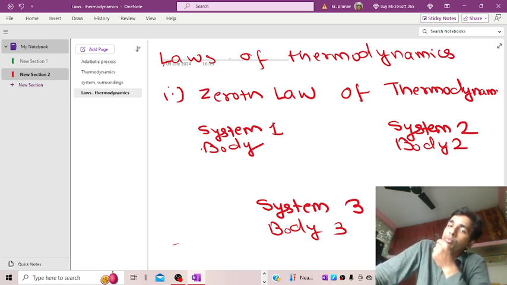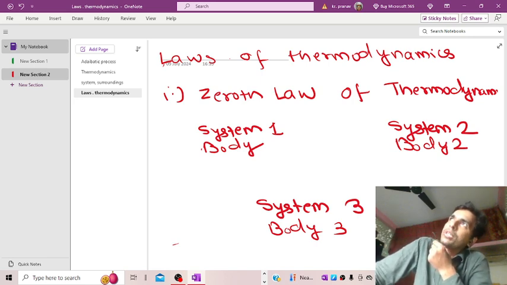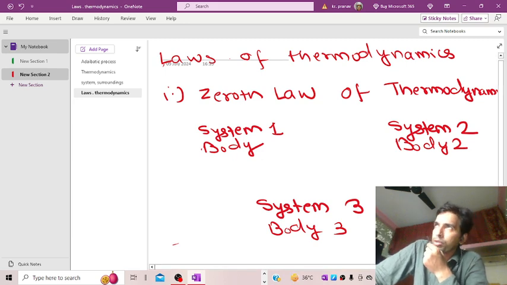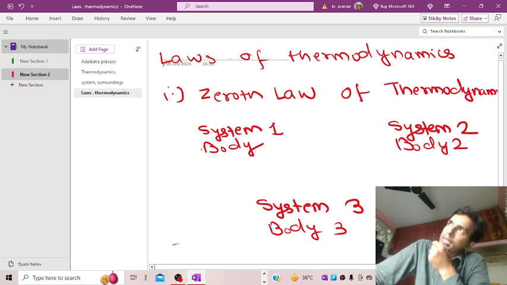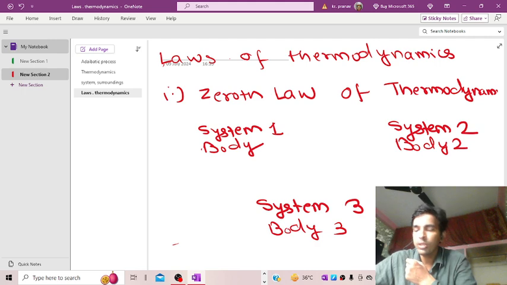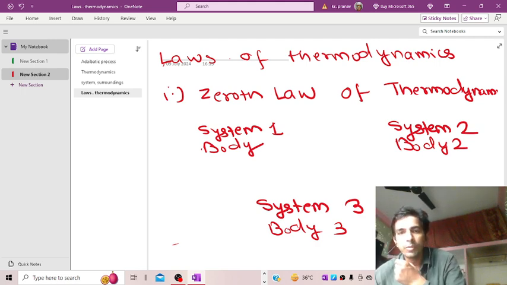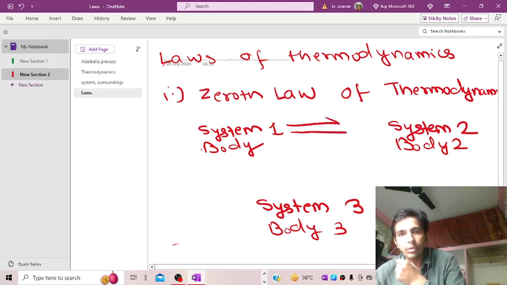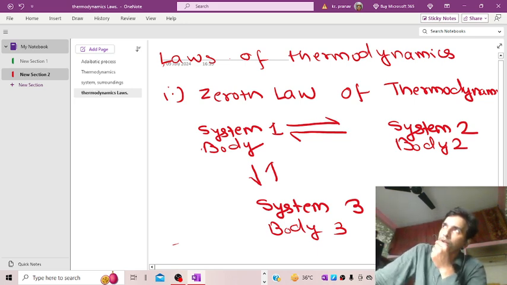Suppose body 1 and body 2 are in thermal equilibrium with each other. It means that there will be no temperature difference between body 1 and body 2. Second case, if system 1 and system 3 are also in thermal equilibrium with each other, we denote it with a sign, which will make our concept more clear and transparent. Suppose these two bodies are in thermal equilibrium, and similarly these two bodies are in thermal equilibrium with each other. There will be no temperature difference, and no heat flow.